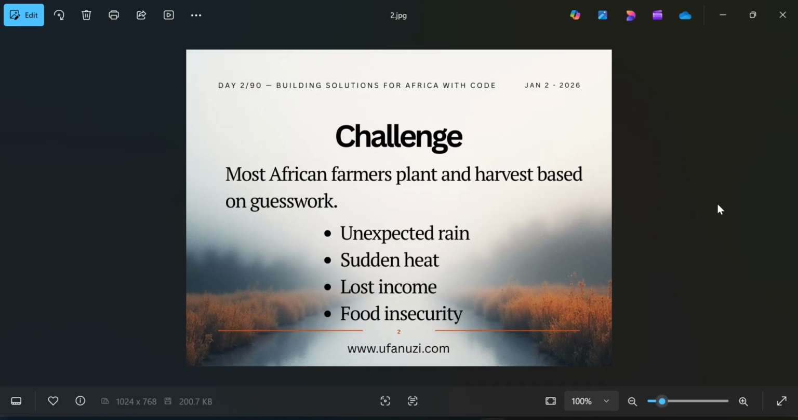So the challenge that most farmers face in Africa is that they plant and harvest based on guesswork. So they don't know when to expect rain. They don't know when they can have a sudden heat. They don't know those parameters, which leads them to lose income, but also to have food insecurity.